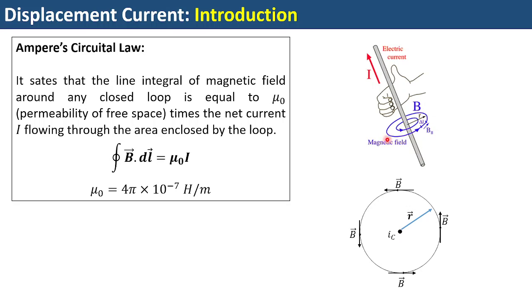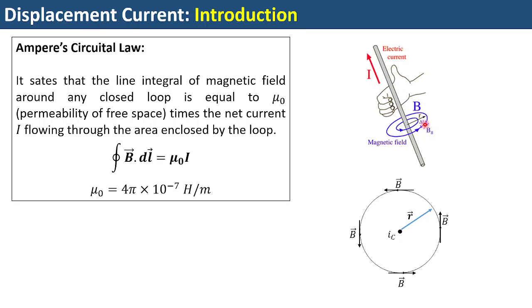And the circulation of the magnetic field is given by the line integral. This is not a surface integral because I have dl. L means a line integral, and dl is a small elementary length, because suppose from here to here is a dl or delta L, which you can see over here.